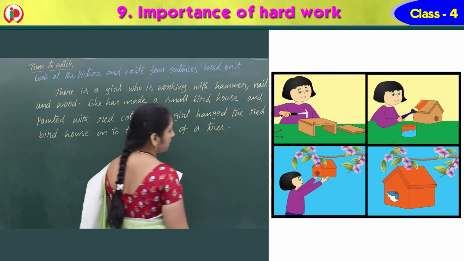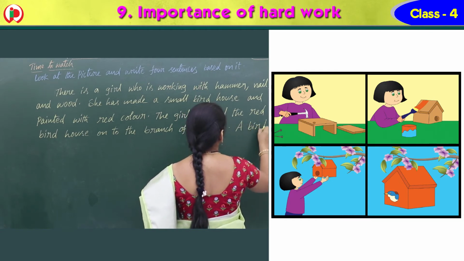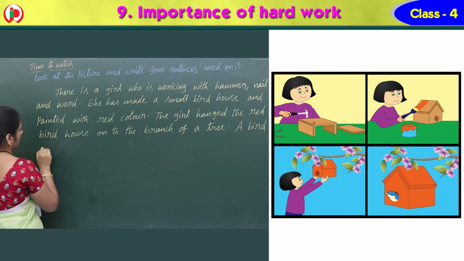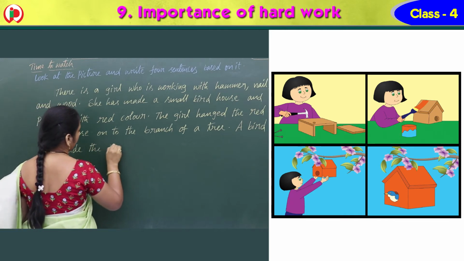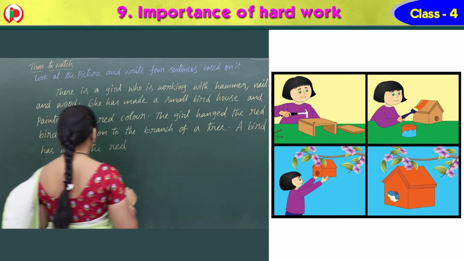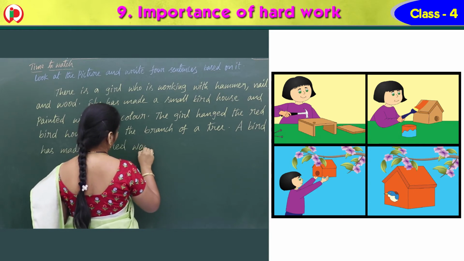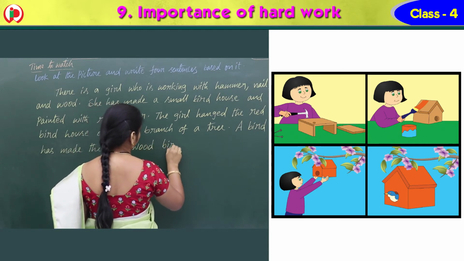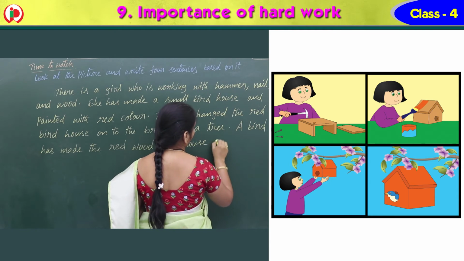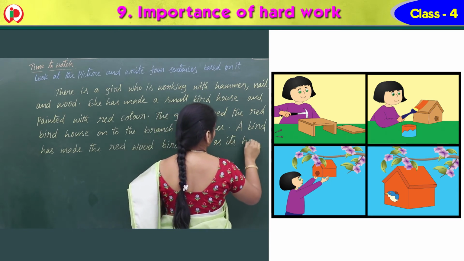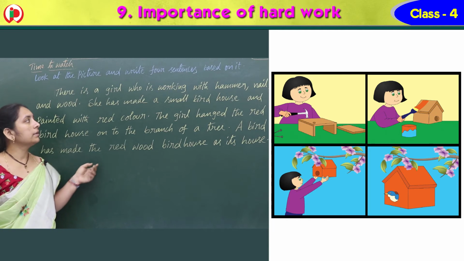Right. And what is the fourth pic? So that we can write, a bird has made the redwood bird house as its house. So it has taken like its own house, na. So that is. And see this one.